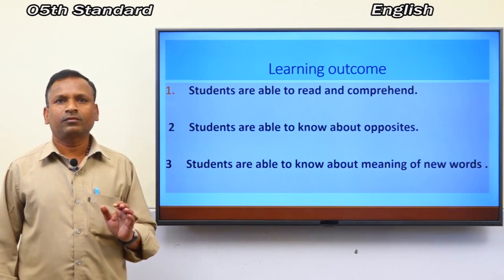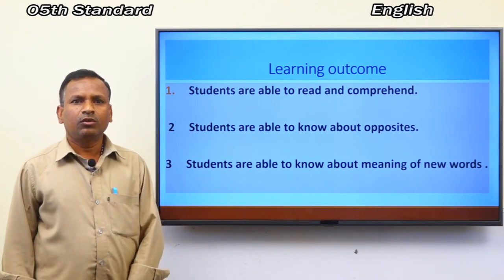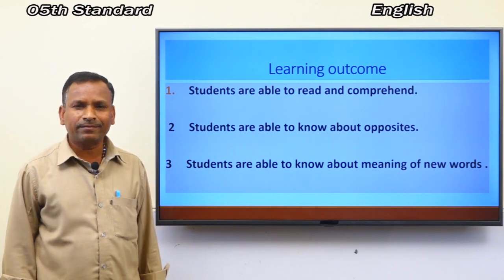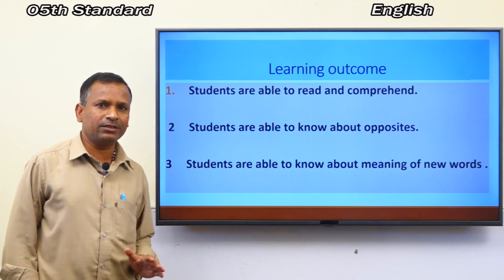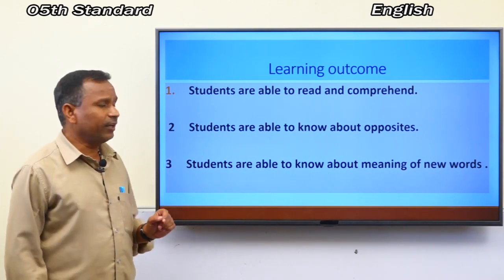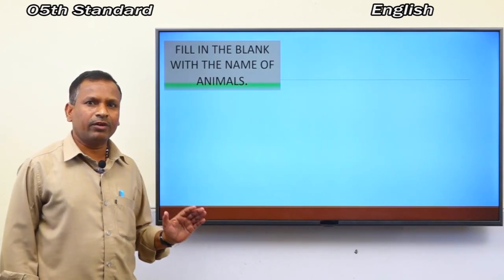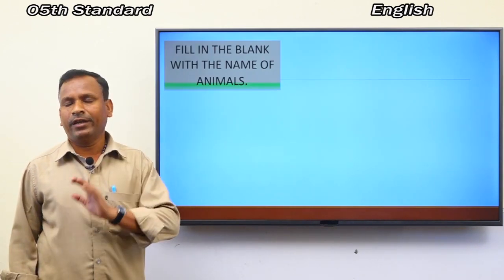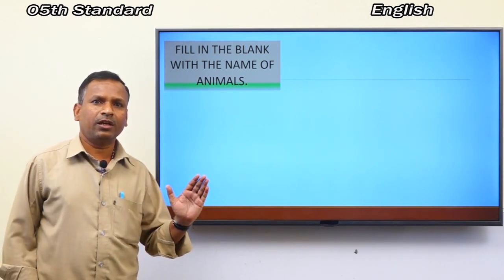Okay children? Dear children, do you know animals? Yes, you know animals. In animals, there are two kinds. First one is domestic animal. Second one is wild animal. What are wild animals and what are domestic animals?